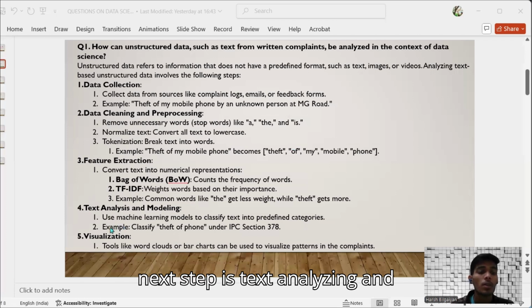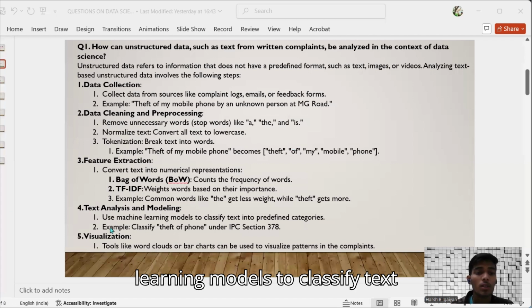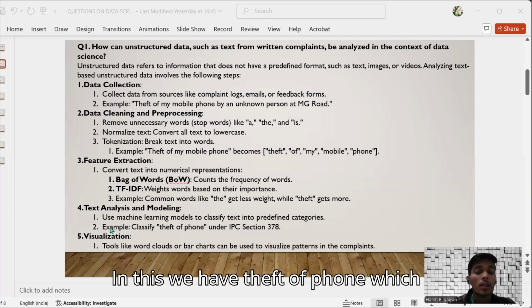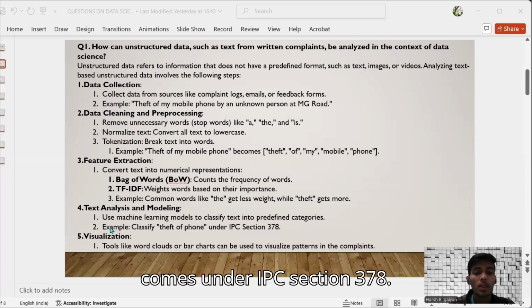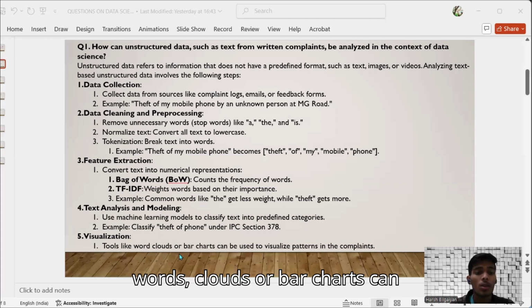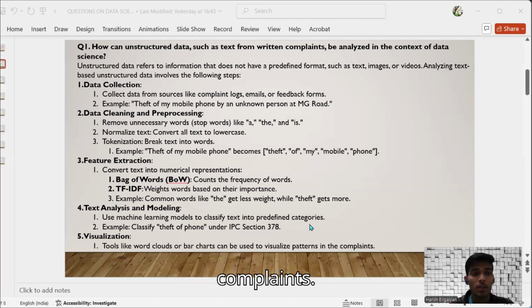Our next step is text analyzing and modeling, in which we will use machine learning models to classify text into predefined categories. In this, we have theft of phone, which comes under IPC section 378. Visualization: tools like word clouds or bar charts can be used to visualize patterns in the complaints.